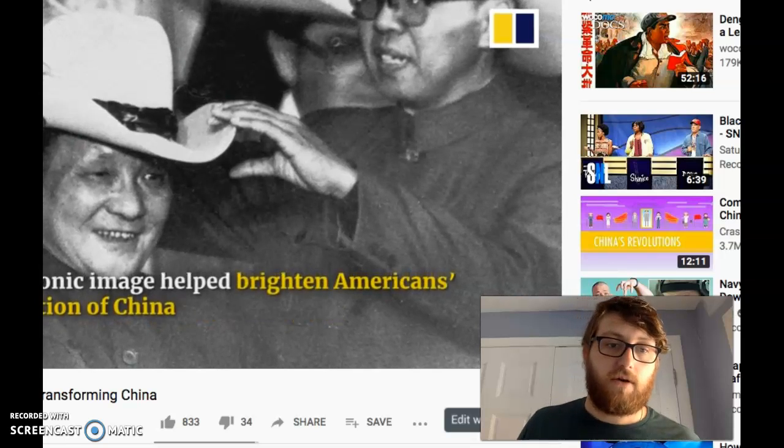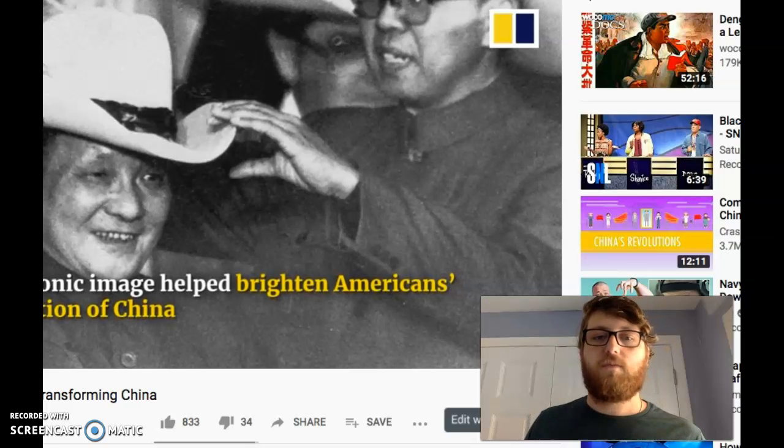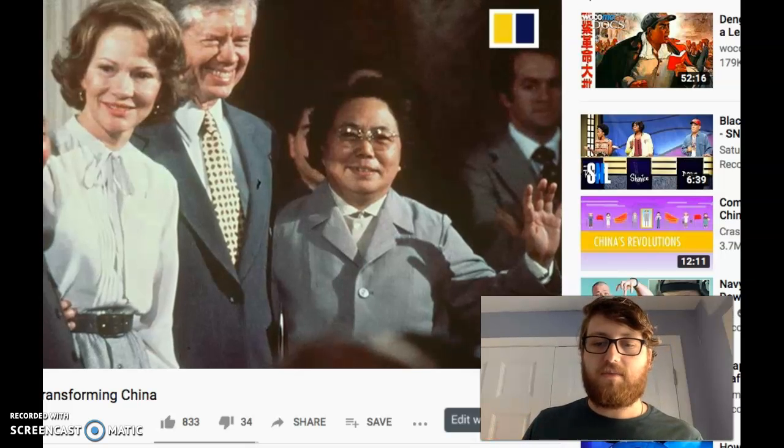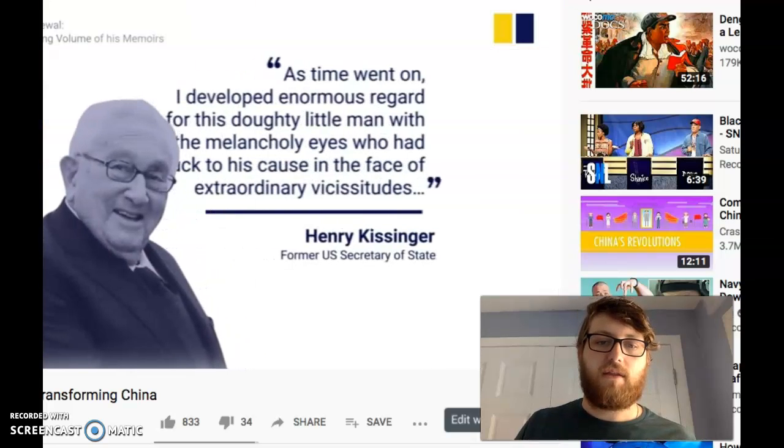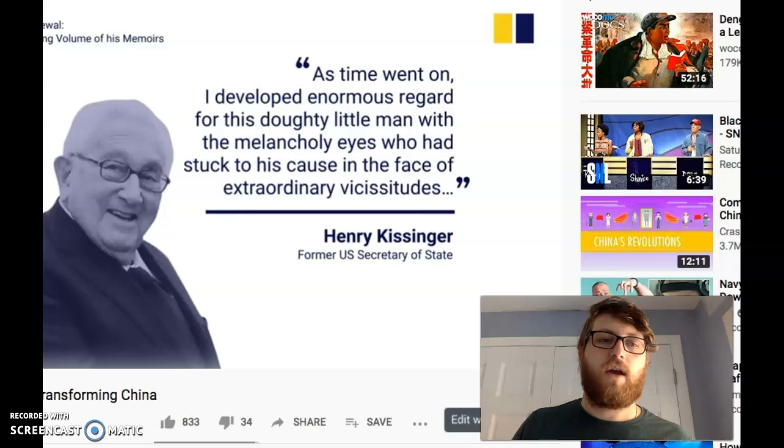Even attended a Texas rodeo, right? Again, this will make relationships between the U.S. and China a lot better, right? That the leader of China is willing to come, right? Here's Henry Kissinger.